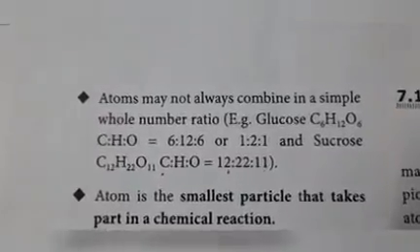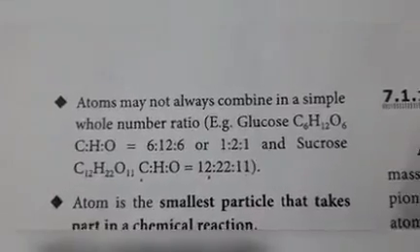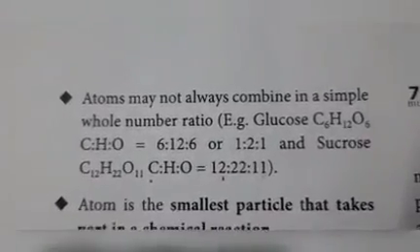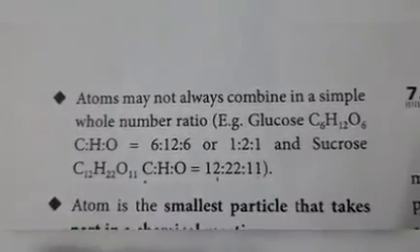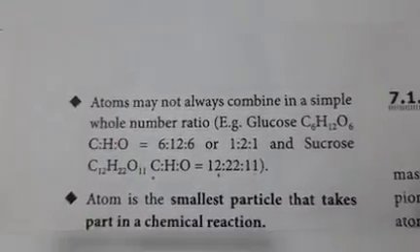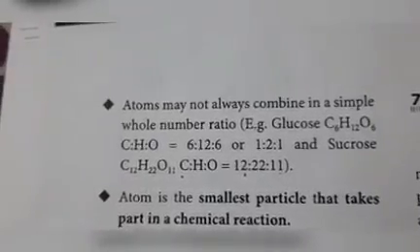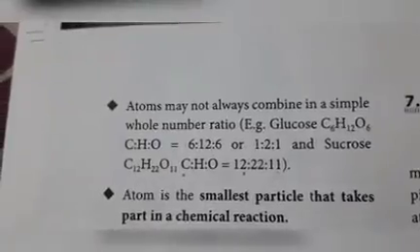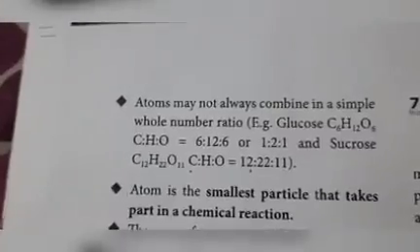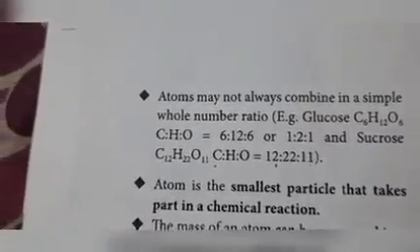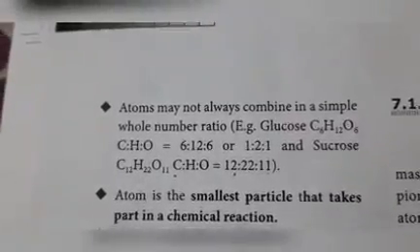Atoms may not always combine in a simple whole number ratio. Example, CO2. Do you know CO2? Carbon dioxide. Formula is CO2. 1 carbon, 2 oxygen. So the ratio here is 1:2.